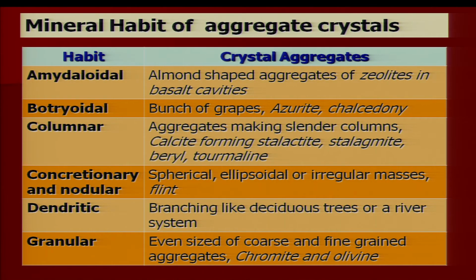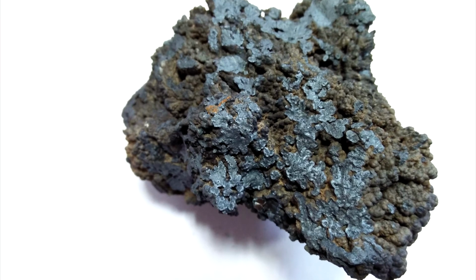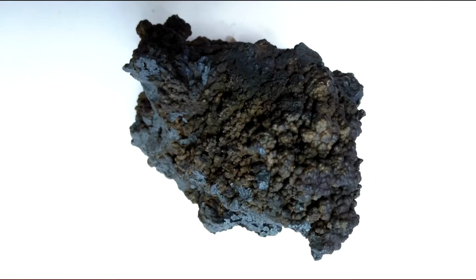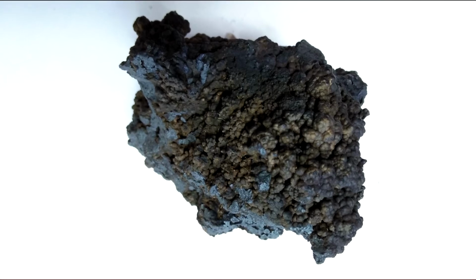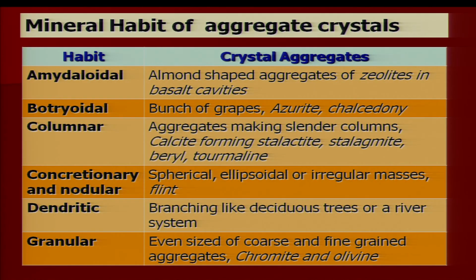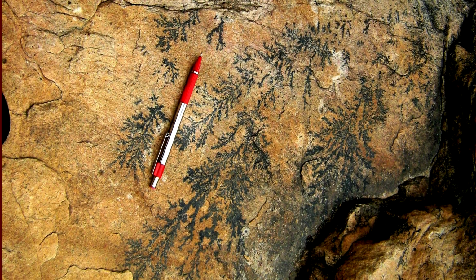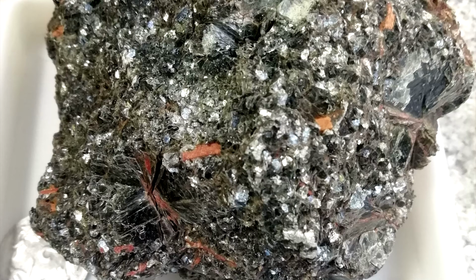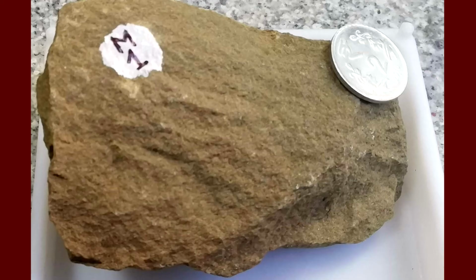Then the next important habit is concretionary or nodular habit. Small concretions, small-sized rounded concretionary habit, and these rounded aggregates are clubbed together at one place: spheroidal, ellipsoidal or irregular masses. Example is flint. Then dendritic habit. Dendritic means branching like deciduous trees or a river system. Granular means even-sized, coarse and fine-grained aggregates. Examples are chromite and olivine.